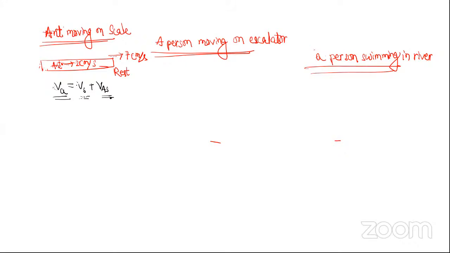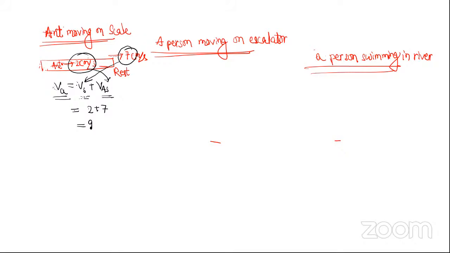What they don't understand is how to correlate the values. So here 7 is this Vs, and 2 is Vas, and the net after doing 2 + 7 is 9. That 2 is not Va, that 2 is Va with respect to scale. That people don't understand.